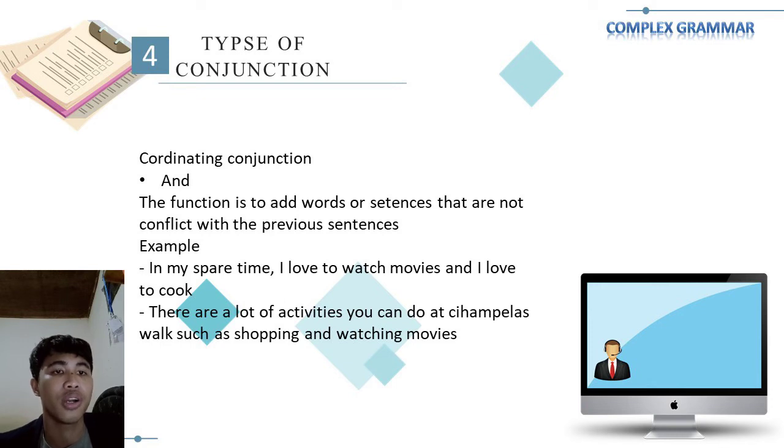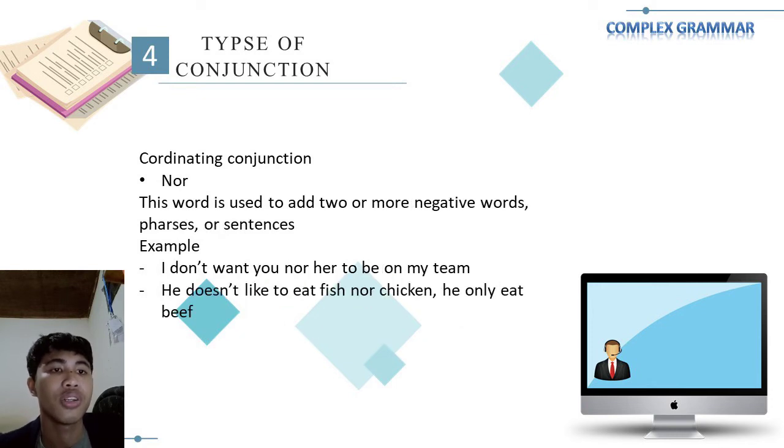And then nor. This word is used to add two or more negative words or sentences. For example, I don't want you nor her to be in my team. And the second one, he doesn't like to eat fish nor chicken. He only eats beef. So you may see the use of nor in here.